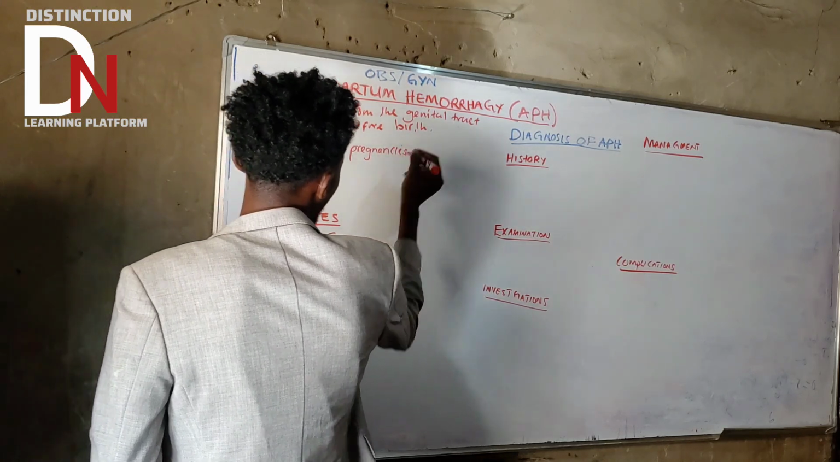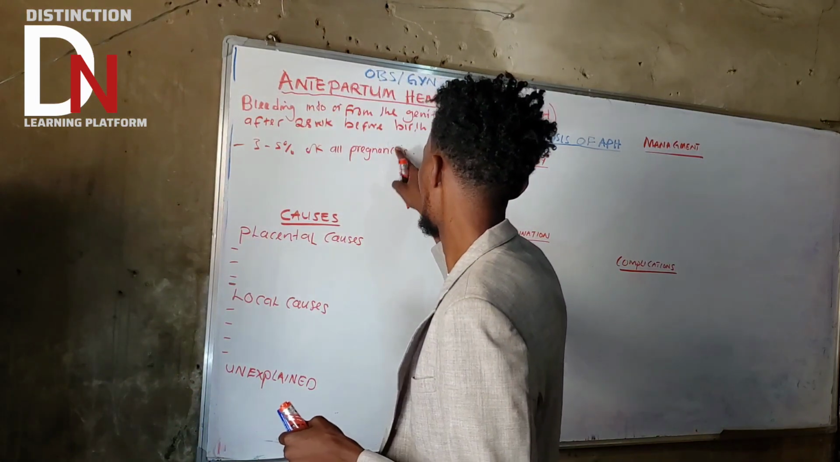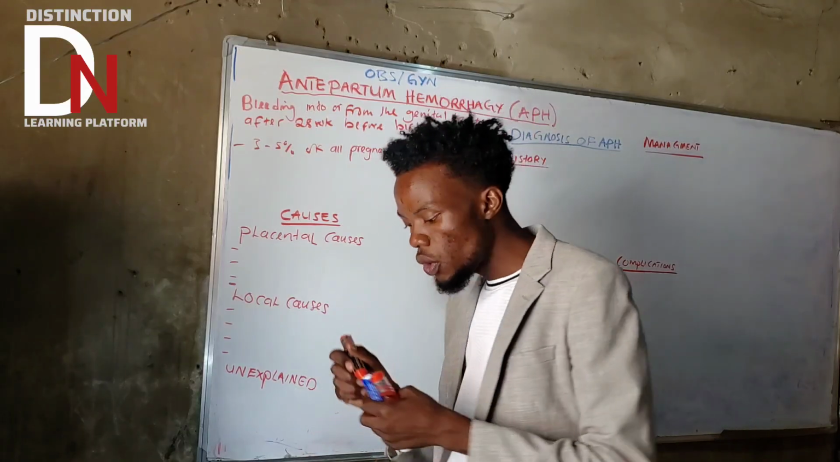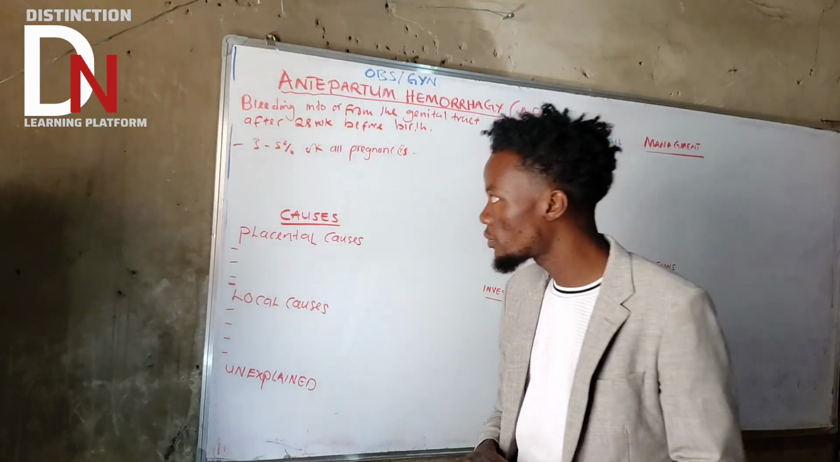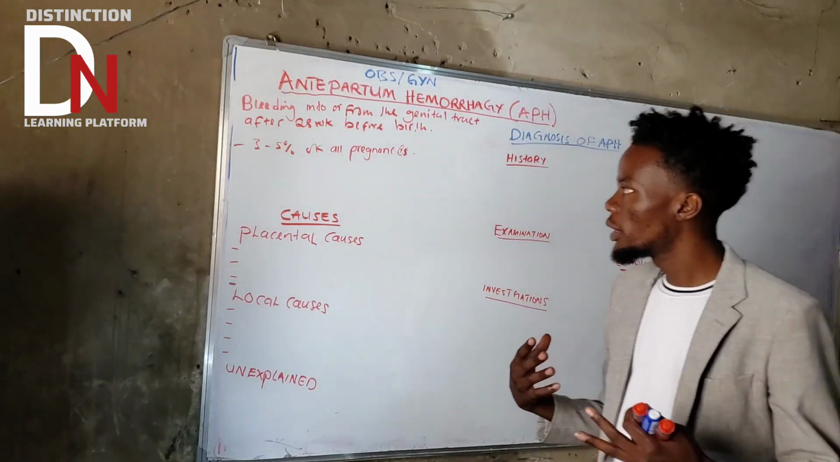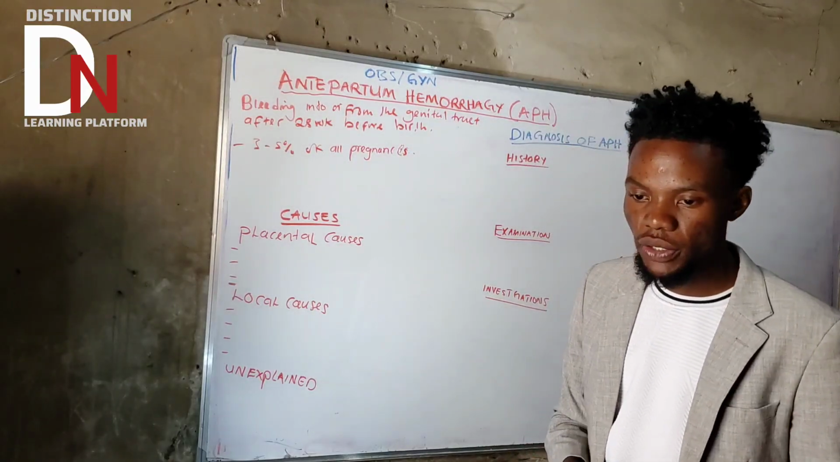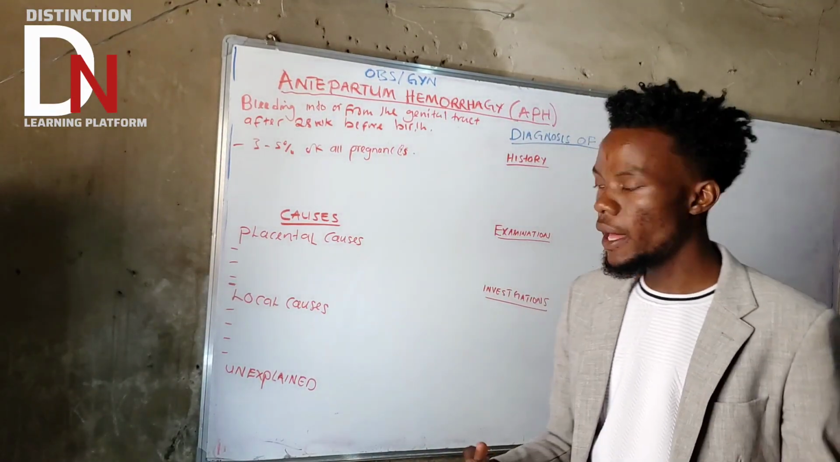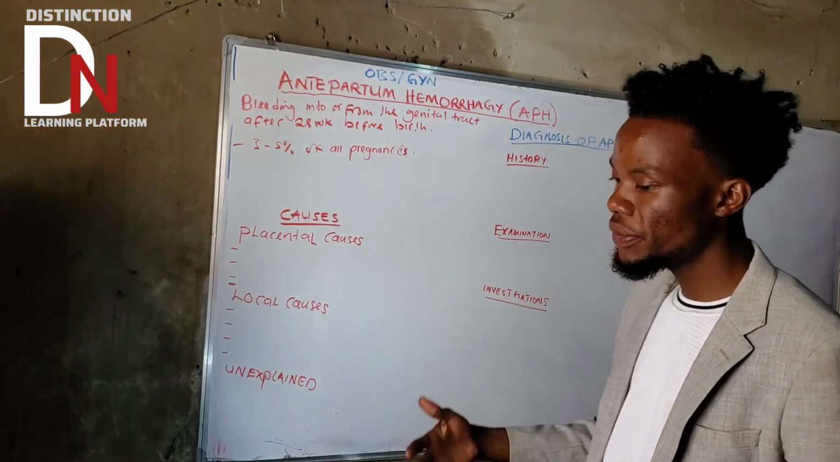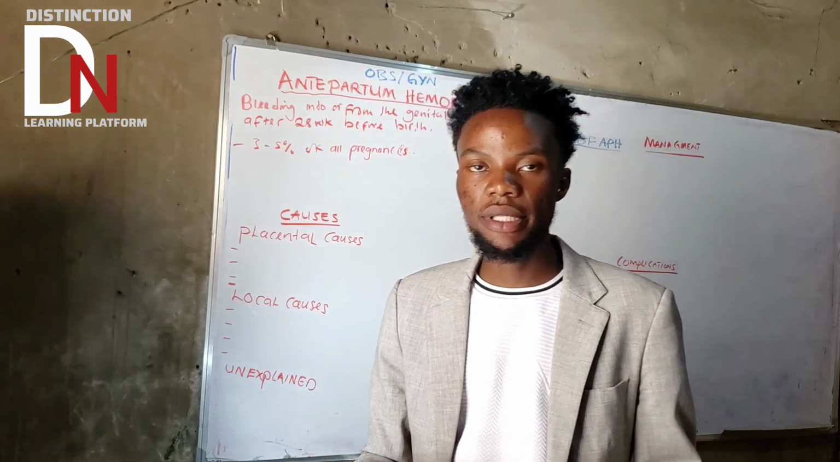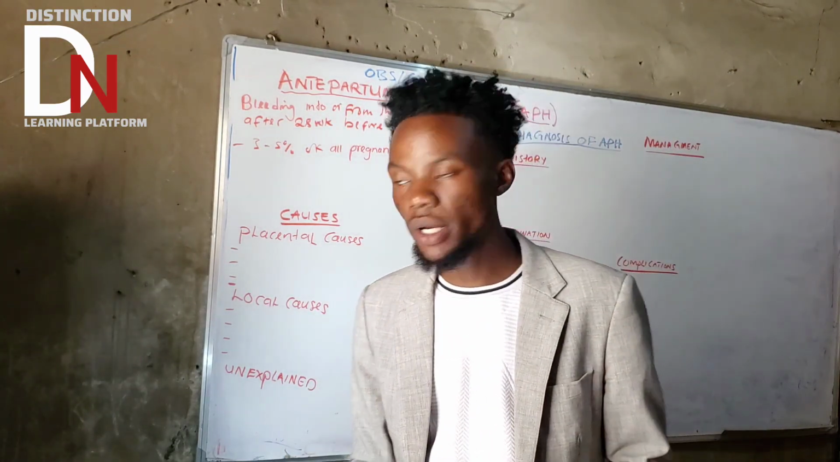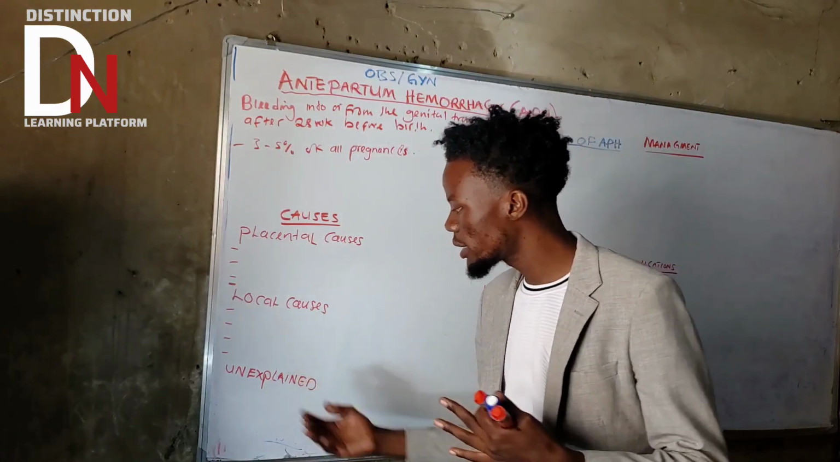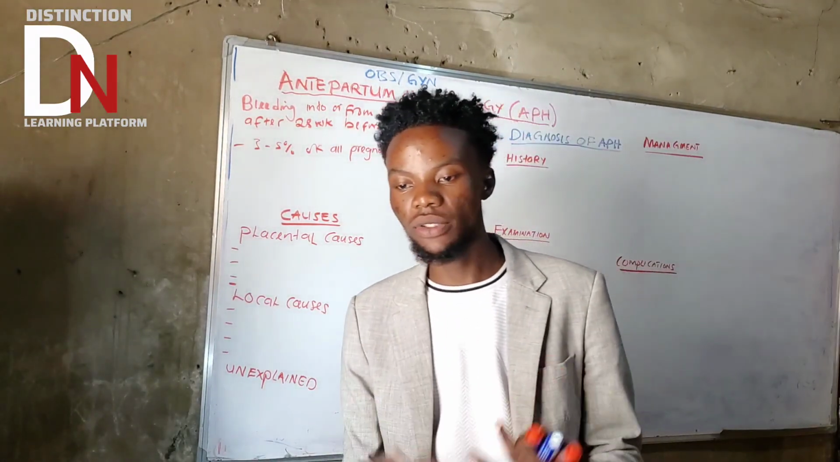Of all pregnancies, very, very important. That's the occurrence of APH. Now let's talk about the causes of APH. What are the causes of APH? They are further categorized into 3 main categories: placental causes, local causes, and unexplained, basically idiopathic.